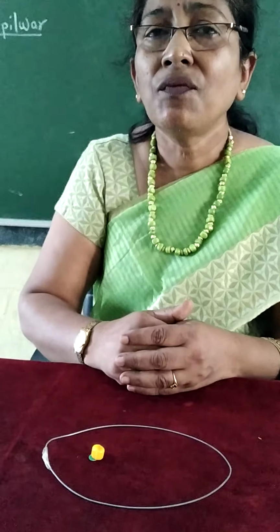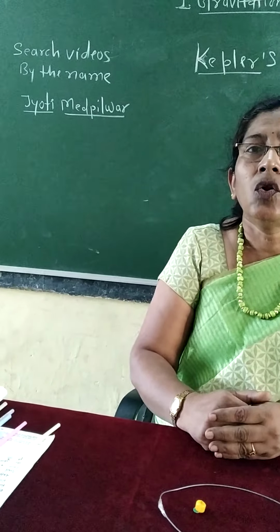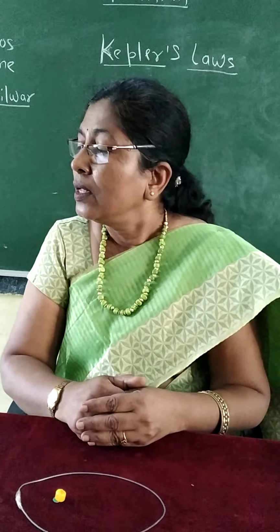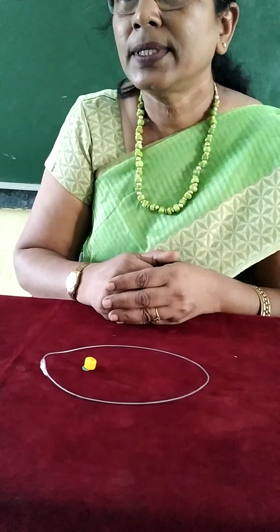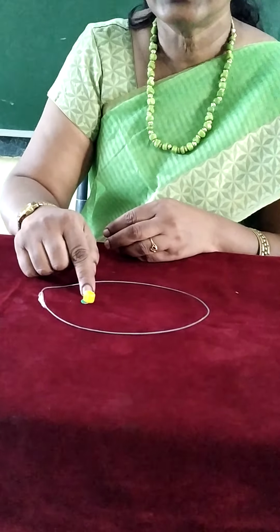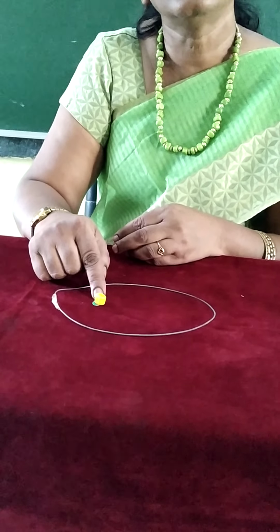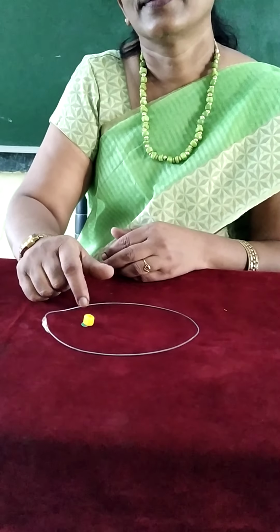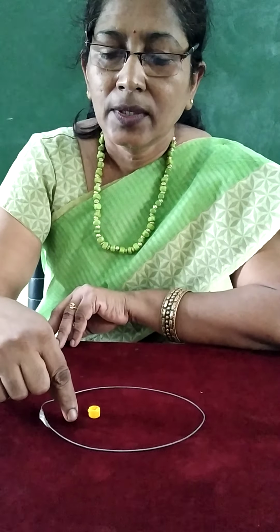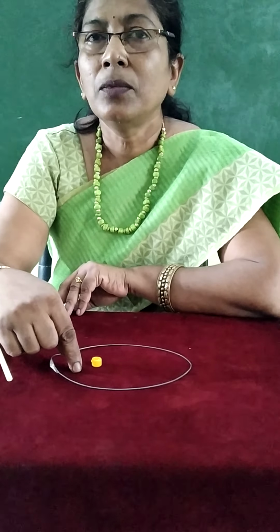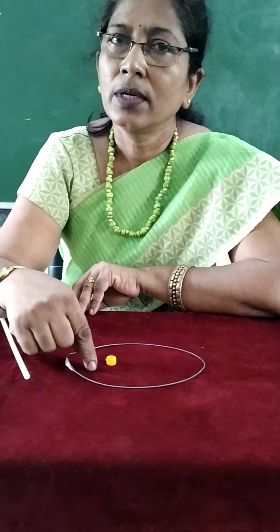So, what is the first law? The first law states that the orbit of a planet is an ellipse and the sun is at one focus of the ellipse. Now come to the second law of Kepler.